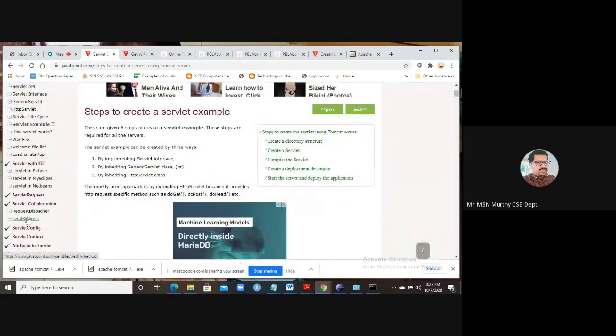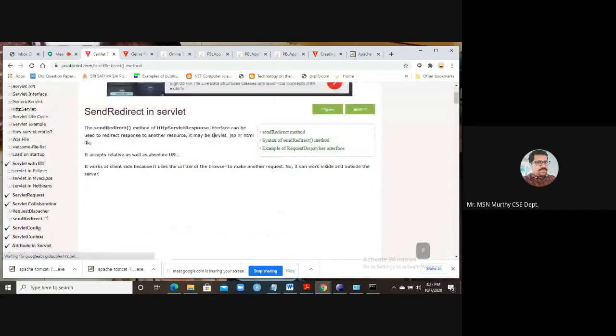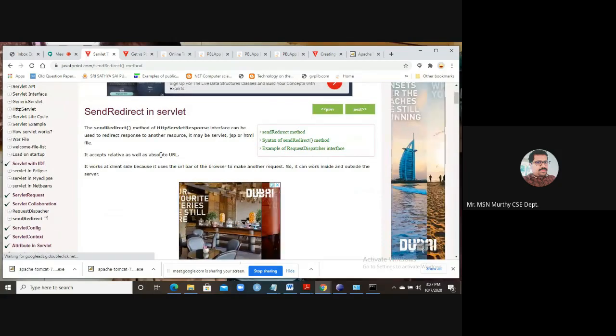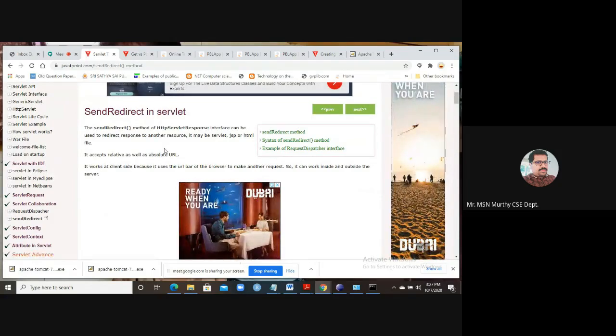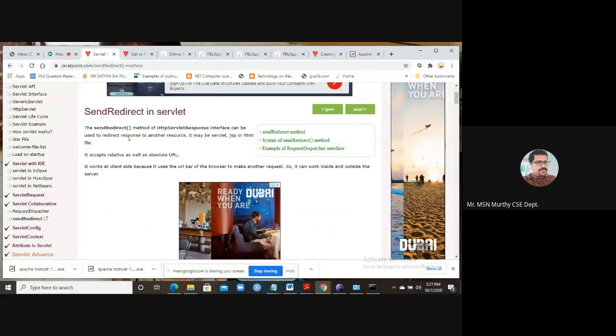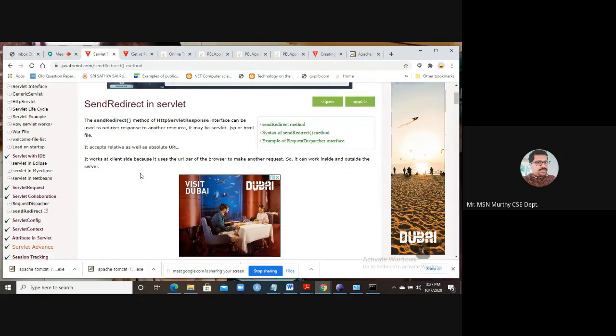I want to tell you about the sendRedirect method, most important. In general, a response is printed on a page. If sometimes the response is needed from another resource, it redirects to some other page. For example, from index.html it will be redirected to that file as a response.